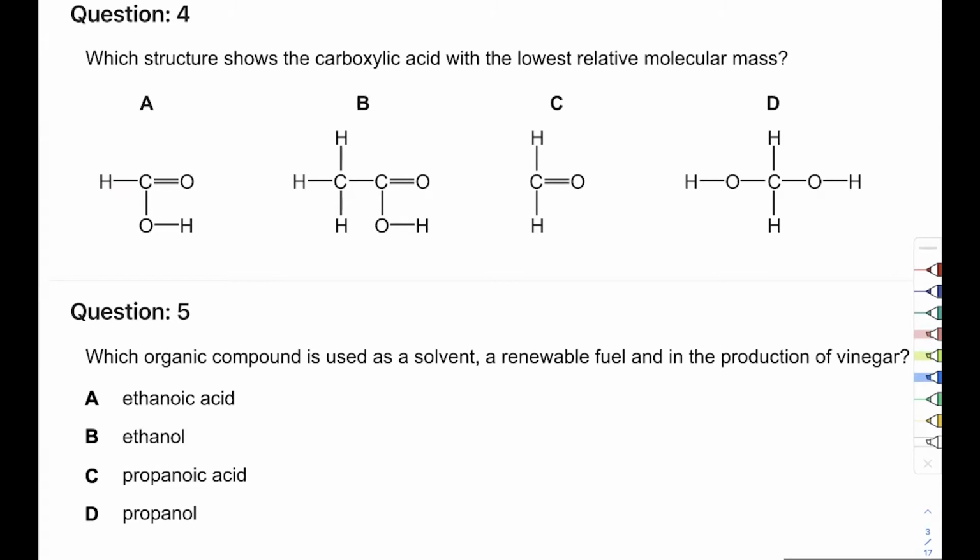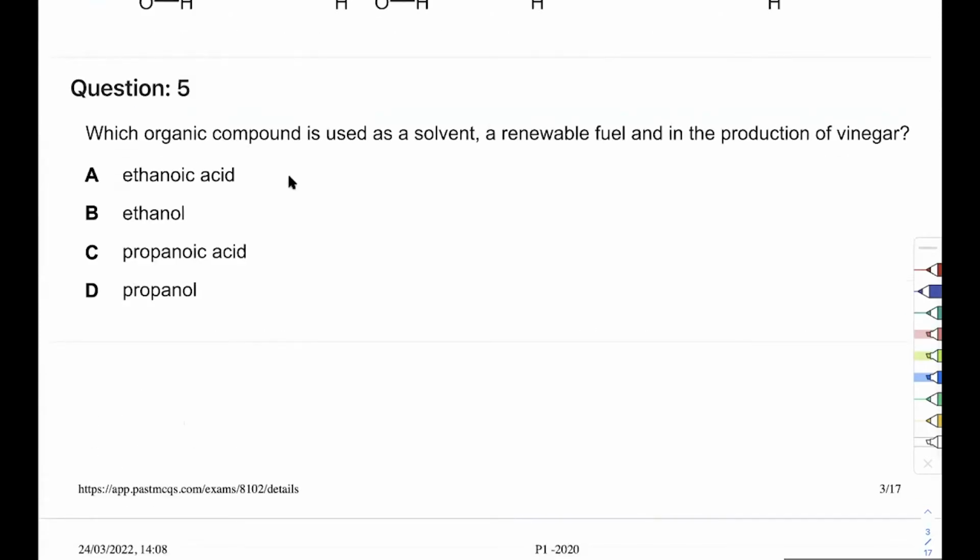And between A and B, we can clearly see that B is a bigger molecule, so it will have a bigger Mr. So without any calculation, you can figure out that this is part A. See, you don't have to do any calculation, even if they say find the lowest Mr thing or whatever, because you can infer them by analyzing these structures. And it will save you a lot of time.